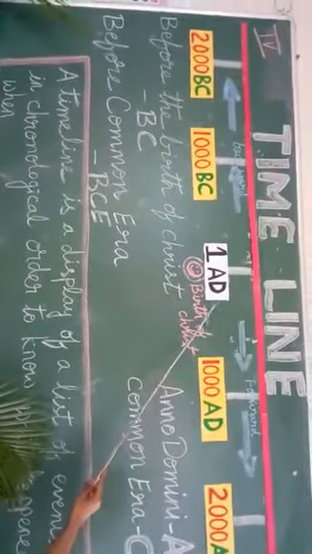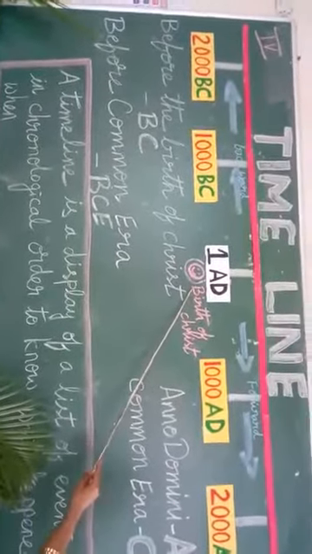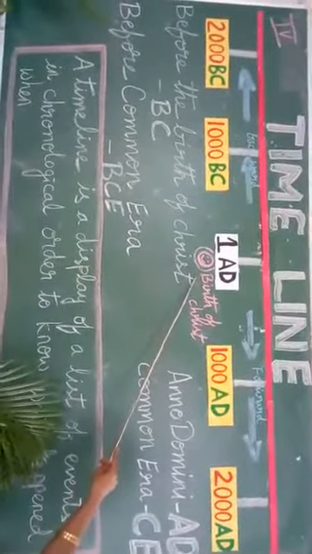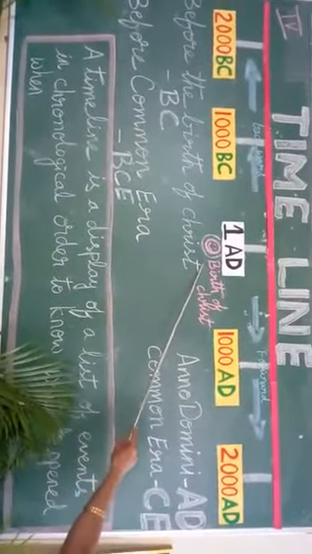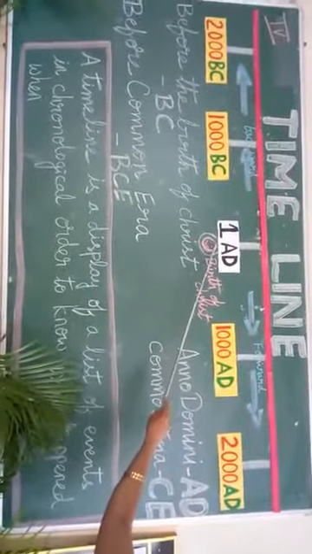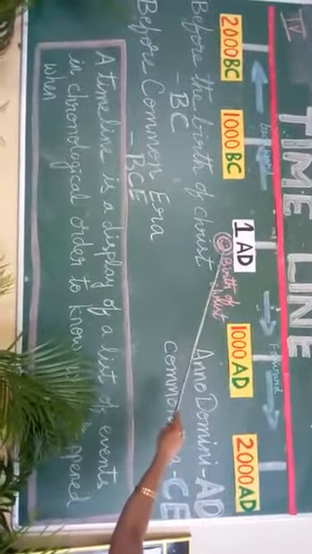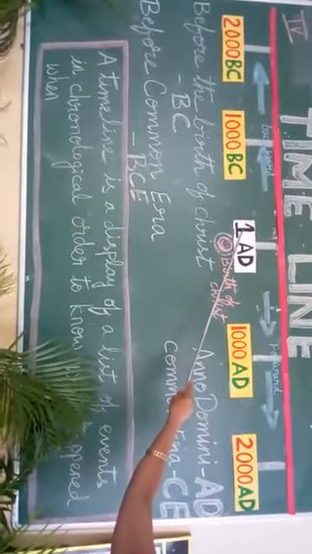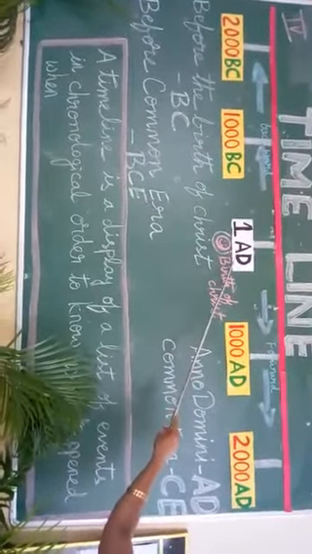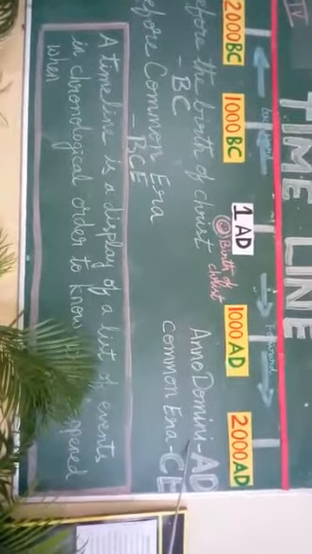Now let us go here. The year where Jesus Christ was born is taken as the starting point in a timeline. When you see this timeline, this is the starting point where Jesus Christ was born, and this is taken as number 1, AD. AD means Anno Domini.